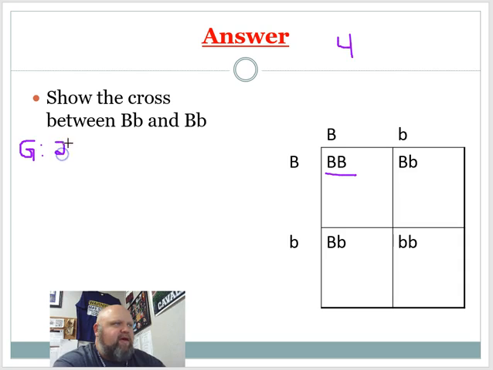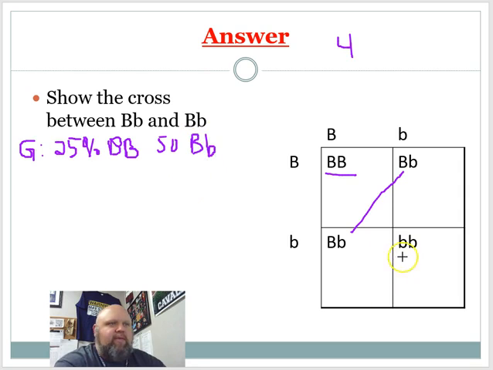So 25% big B, big B. Alright, that takes care of this one. These two are the same. So we have two out of four, 50%. I'm just going to write 50, you know it's percent, 50% heterozygous.